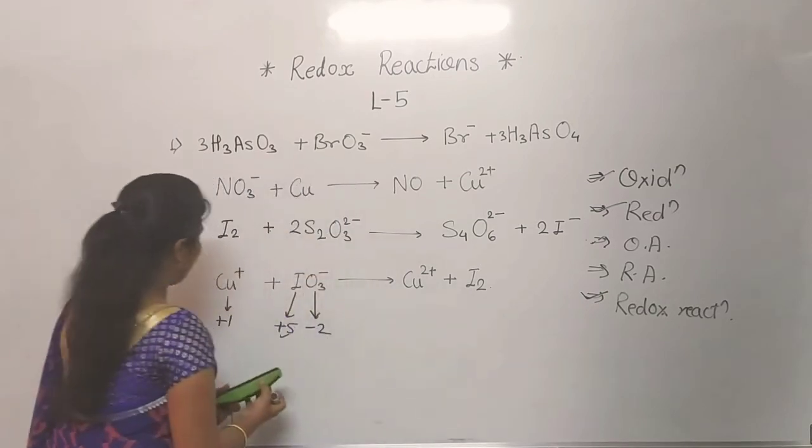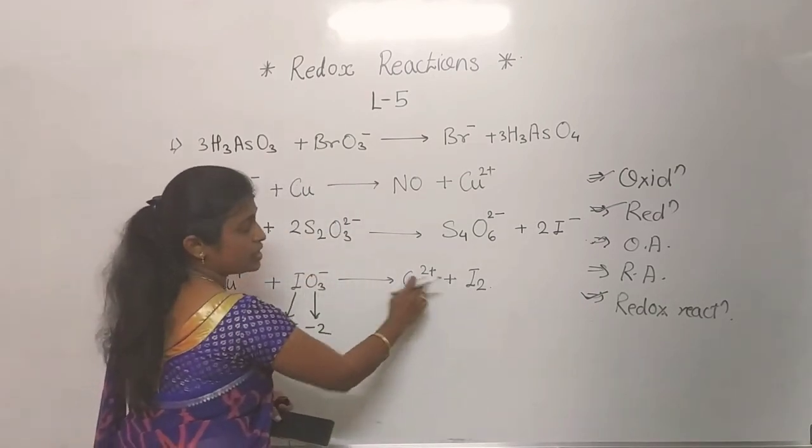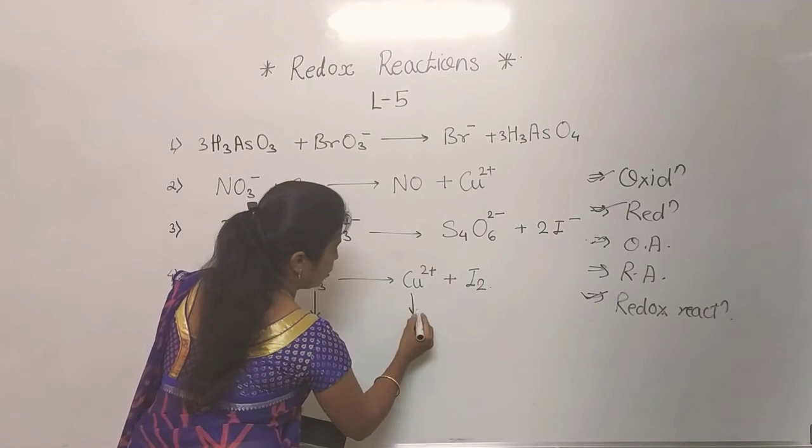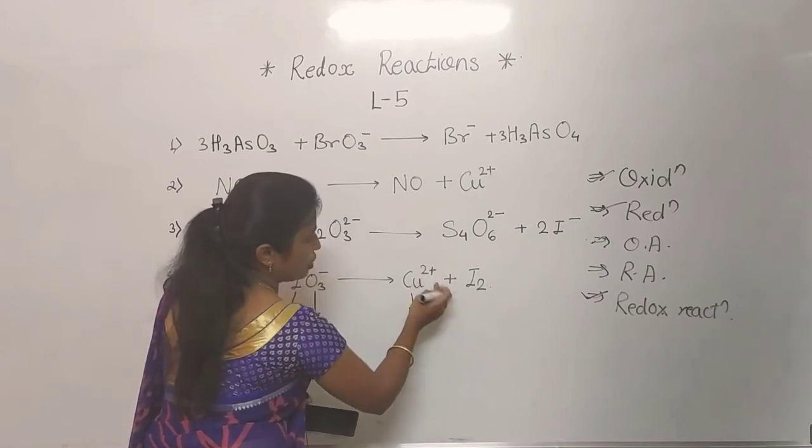Now see, for this one copper 1+, but here it is copper 2+, means we have to write the oxidation number whatever is present on that ion.